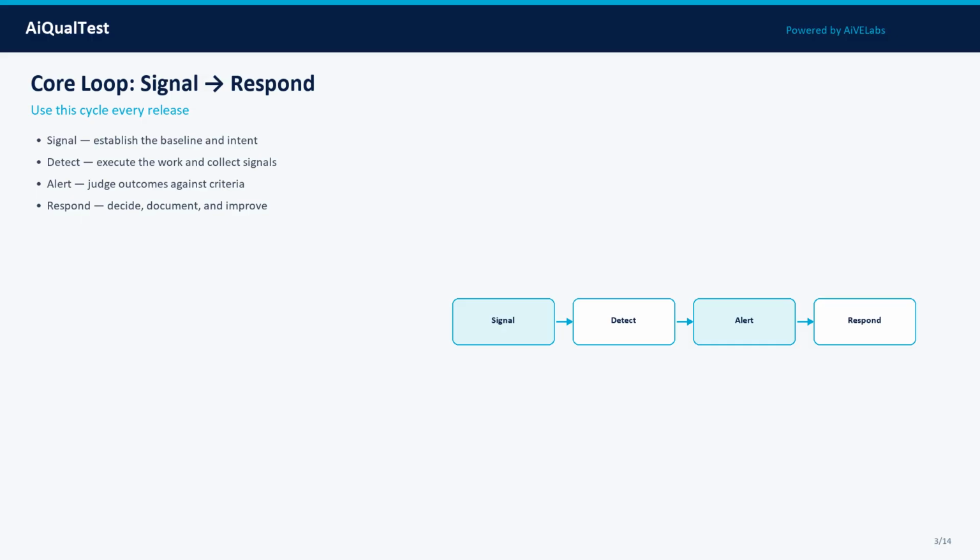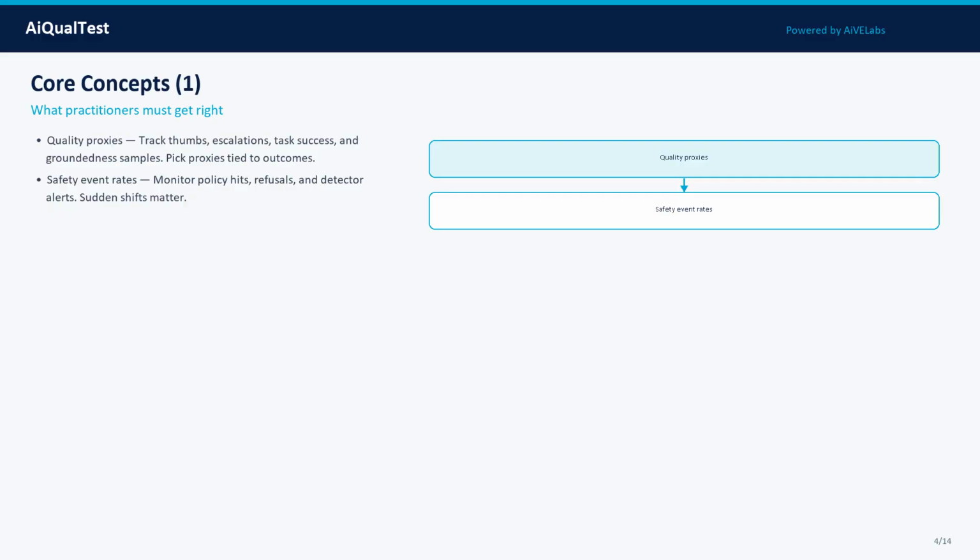Concept 1: Quality proxies. Track thumbs, escalations, task success, and groundedness samples. Pick proxies tied to outcomes. In practice, treat this as a measurable property, define what good looks like, attach evidence, and track it across model, prompt, data, and tooling changes.